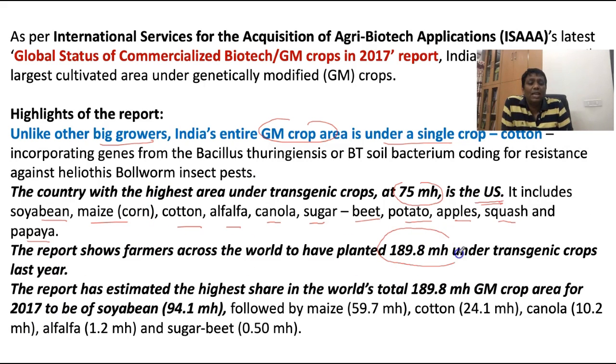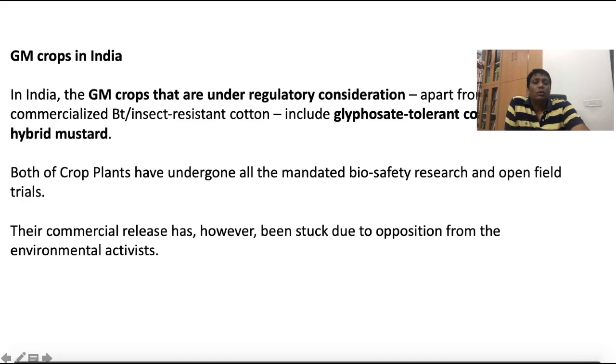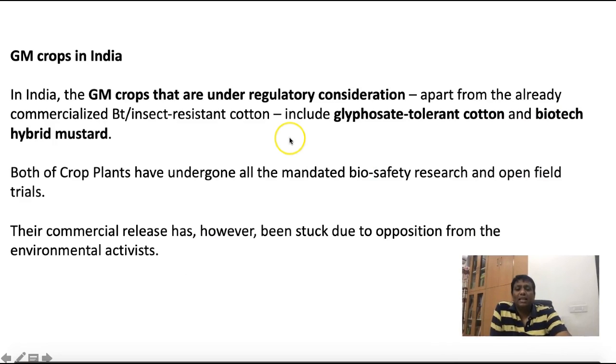There is news, guys, on how much area worldwide is grown under genetically modified plants: around 189.8 million hectares under transgenic crops last year. Here the maximum cultivation area is soybean, around 94.1 million hectares in the world. The maximum genetically modified plant grown worldwide is soybean, and the maximum area is in the US, 75 million hectares.